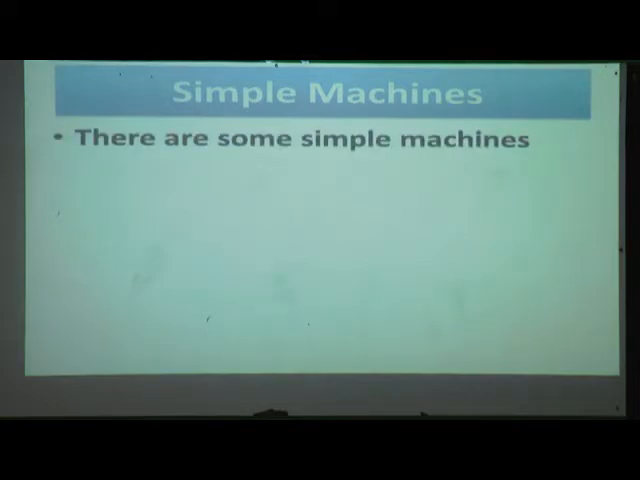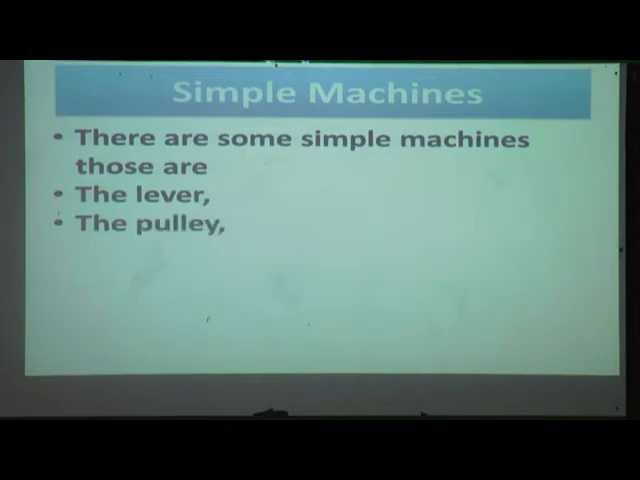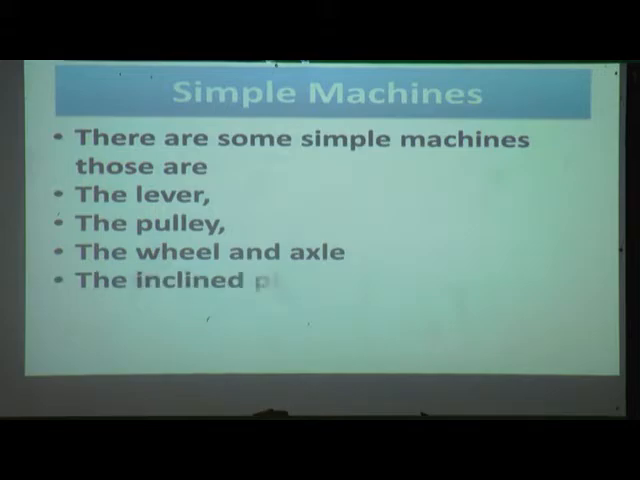There are some simple machines. Those are the lever, the pulley, the wheel and axle, the inclined plane, the screw and the wedge. Once again I will read: the lever, the pulley, the wheel and axle, the inclined plane, the screw and wedge.